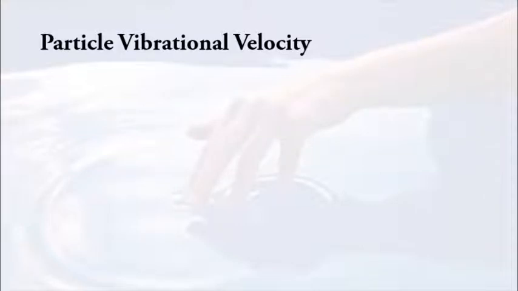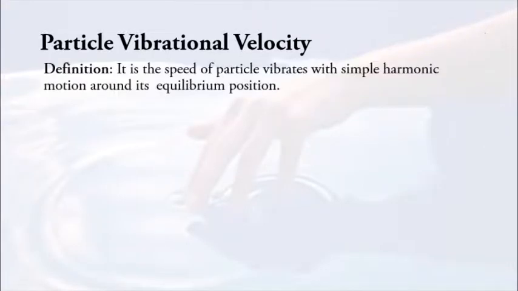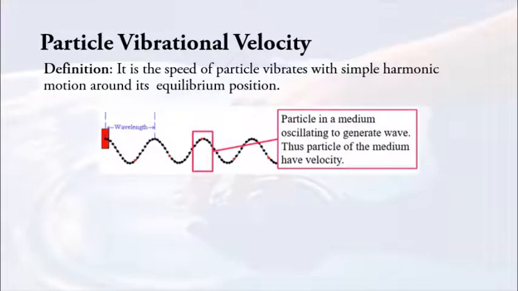Next, we have particle vibrational velocity. So in the previous slide, we have seen what happens to wave motions. Now we're going to see what is the velocity of a particle that oscillates up and down. So the definition of particle vibrational velocity is the speed of a particle vibrating with simple harmonic motion around its equilibrium position. So let's take a look at this diagram.